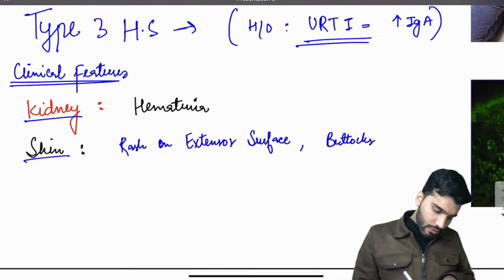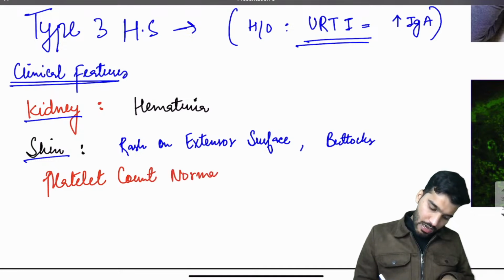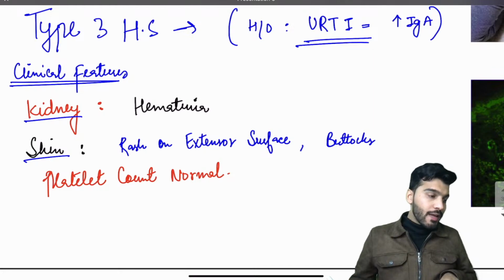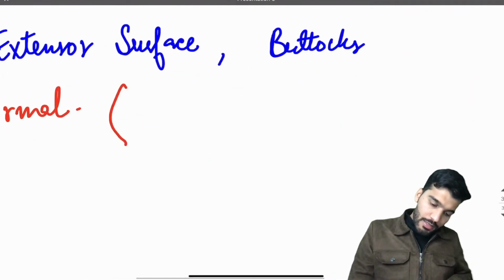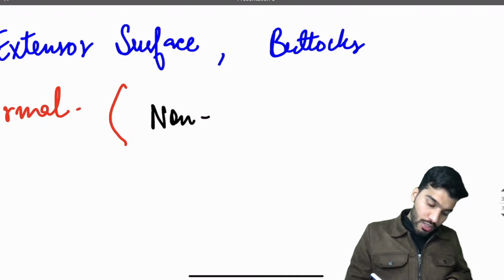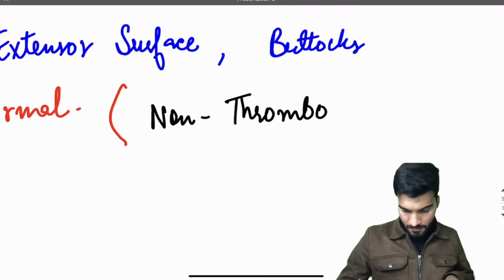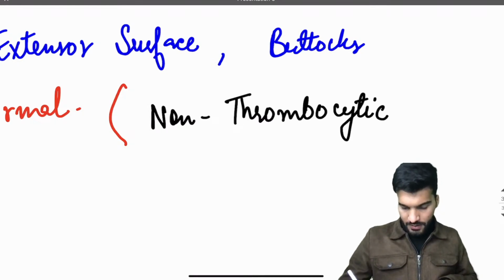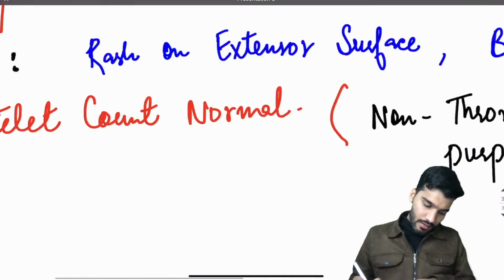Remember, platelet count is normal. It is a non-thrombocytopenic purpura. They will mention it in the question.